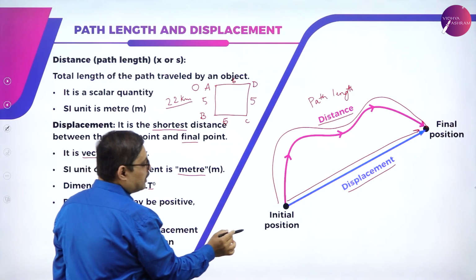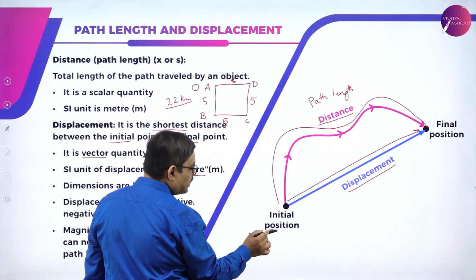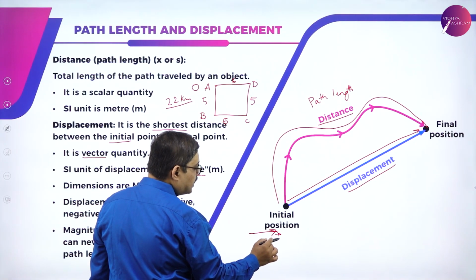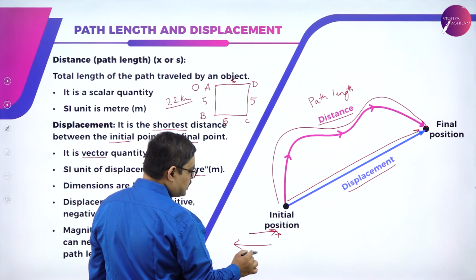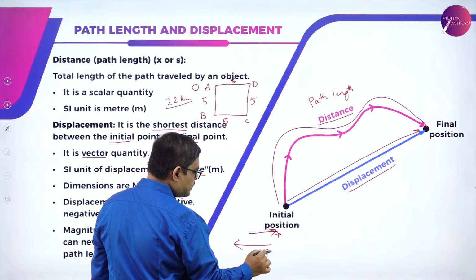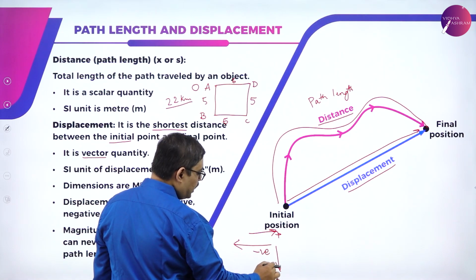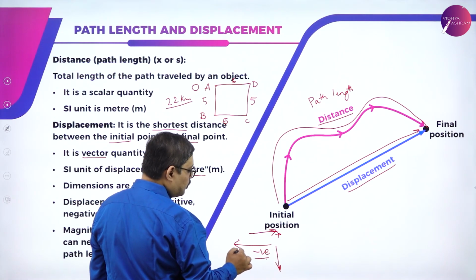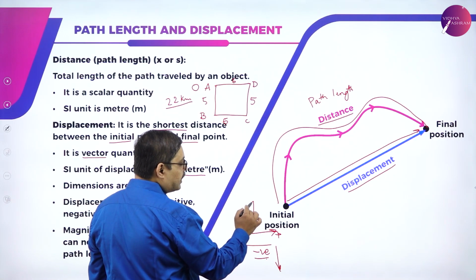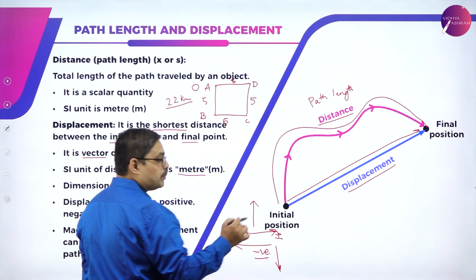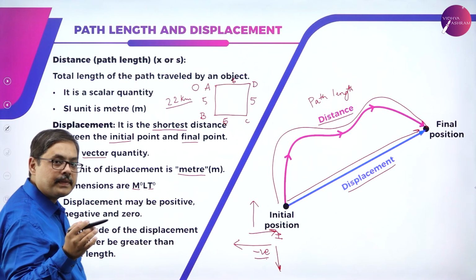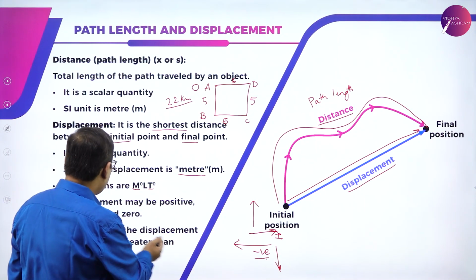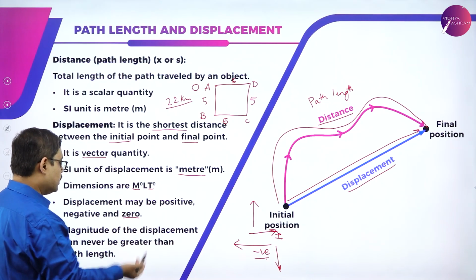If I am traveling in the forward direction or towards the right, the convention is that it is positive. If I am traveling in the backward direction, the convention is that displacement is negative. Similarly, downward direction displacement is also considered to be negative. In the upward direction, the displacement is taken to be positive. Okay, so displacement can be positive, negative, or 0.